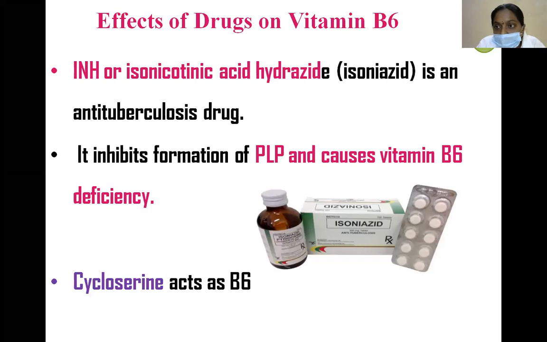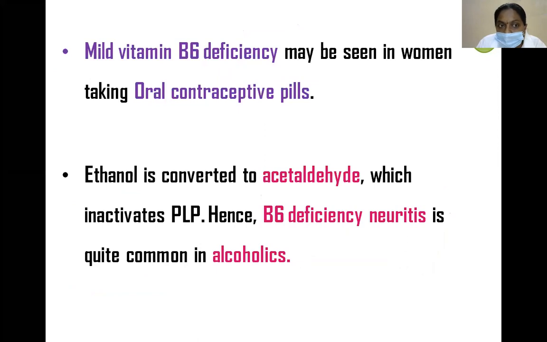It inhibits the formation of PLP. When there is a block in the conversion to PLP, which many enzymes depend on, it causes vitamin B6 deficiency. Cycloserine also acts as a B6 antagonist. Mild vitamin B6 deficiency is also seen in women taking oral contraceptive pills.